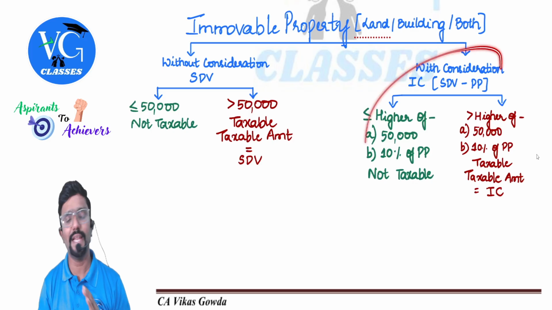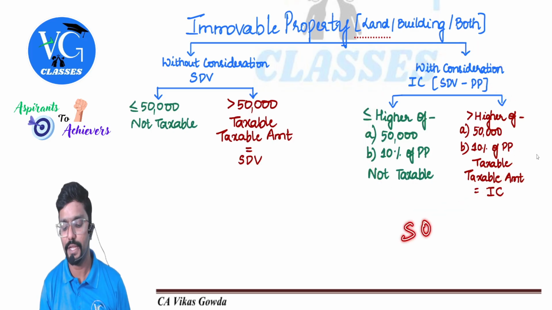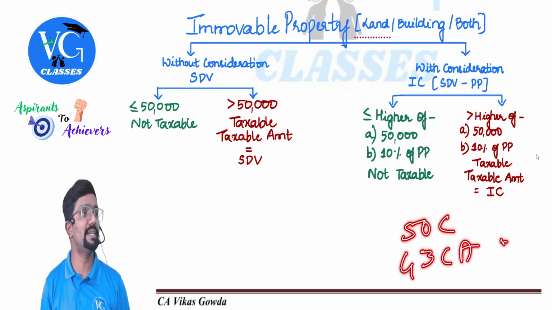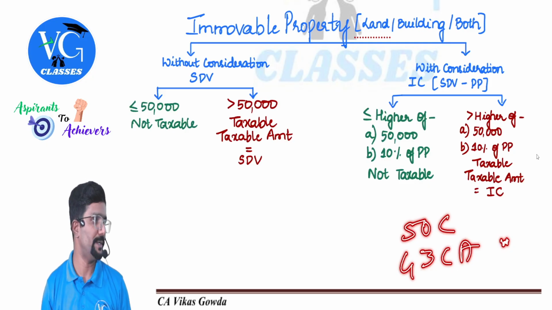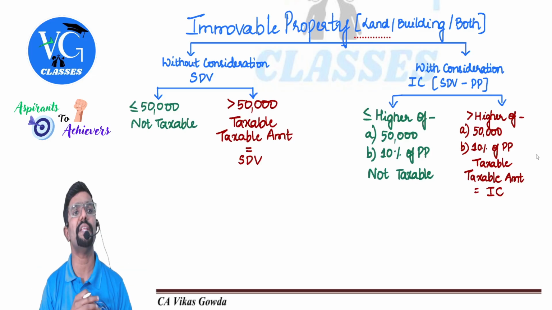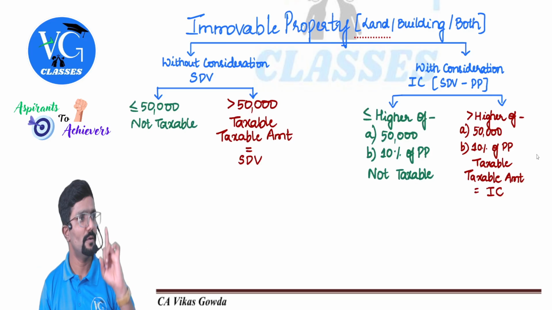They have made this in line with section 50C and 43CA. Because there, for the seller, we say that if the difference is within 10%, we ignore it. Same way for the buyer also, if the difference is within 10%, we will ignore it. They have tried to bring uniformity there. Yes, sir. Hope you understood.